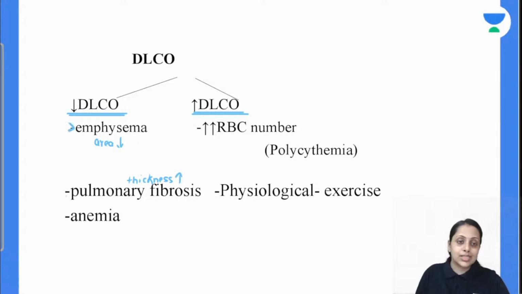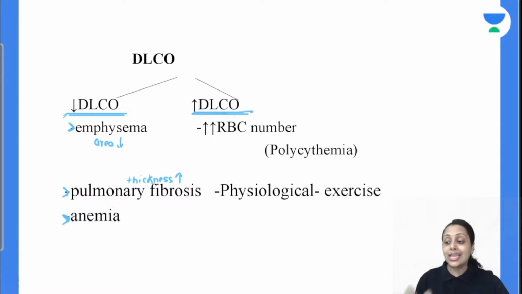So first is emphysema, second is pulmonary fibrosis, and next was anemia. Anemia में RBC count is less, और RBC count less है तो हीमोग्लोबिन काउंट लेस है, तो उस सिचुएशन में डिफ्यूजन कैपेसिटी ऑब्वियसली इट इज गोइंग टू डिक्रीज।